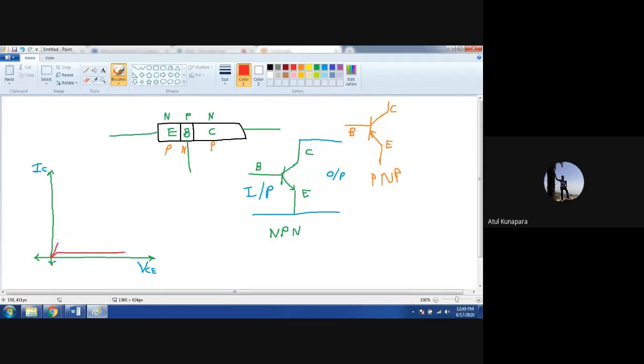And you might have seen this kind of characteristic. What this shows you is that with the various values of base current, that is input, as base current increases, you will see that your output also increases like this. Here there are various regions which I was talking to you about. In the transistor there will be various operating regions. If I make a line over here, on this side it is called saturation region.